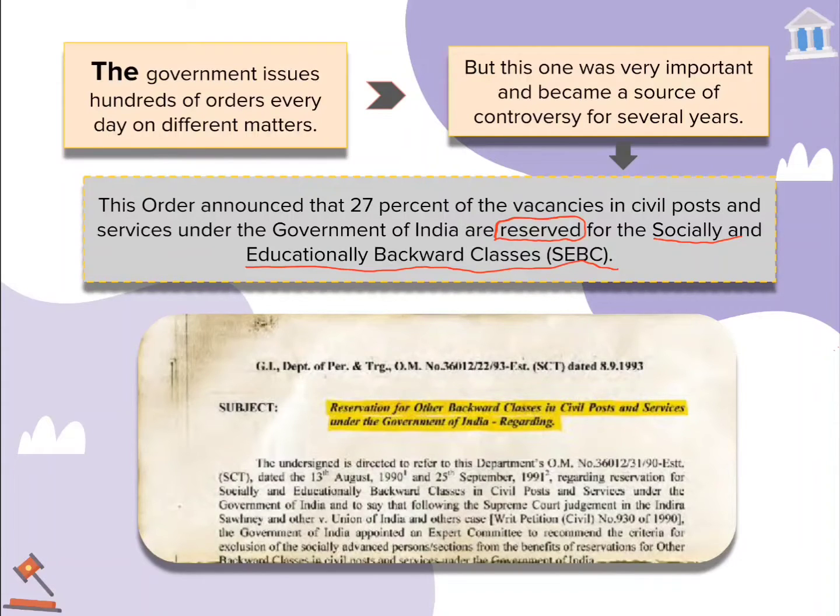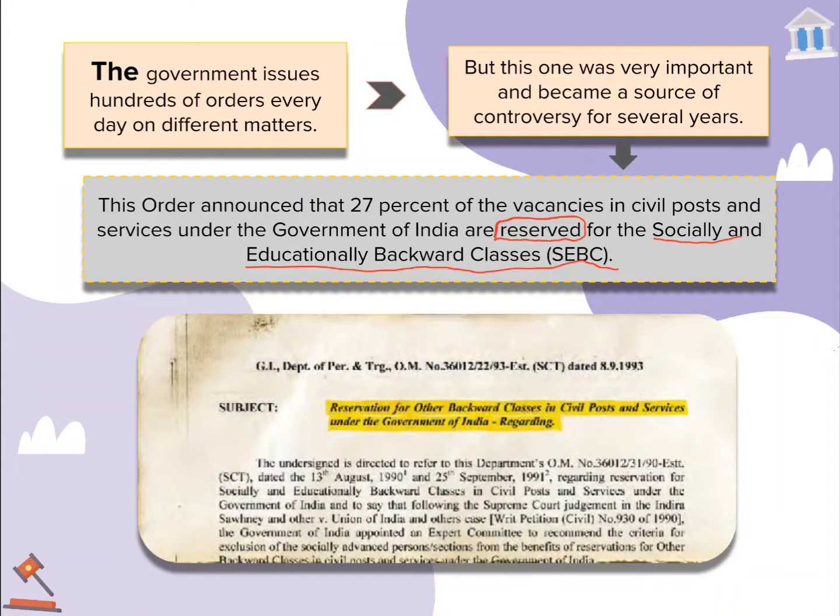That means if the government has announced recruitment for 100 seats, out of which 27% will be reserved for SEBC, a person belonging to a socially and educationally backward class can be recruited in those 27% seats. Is that clear?